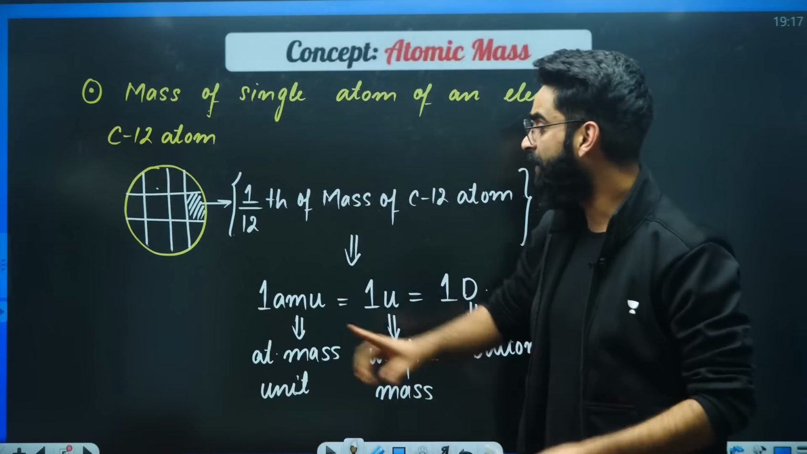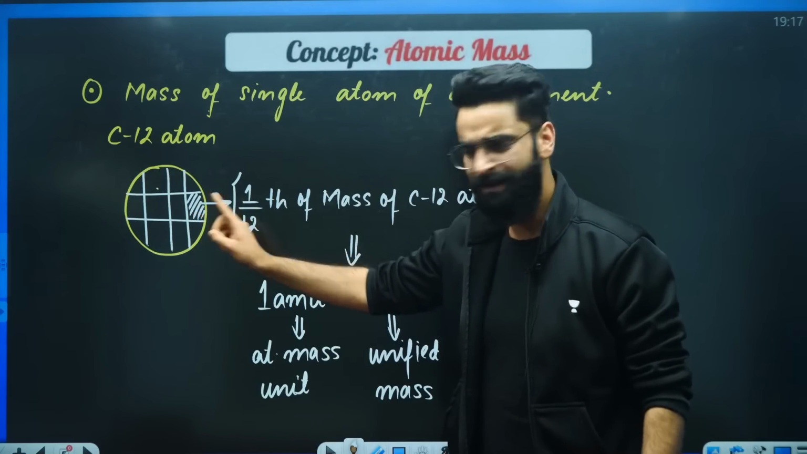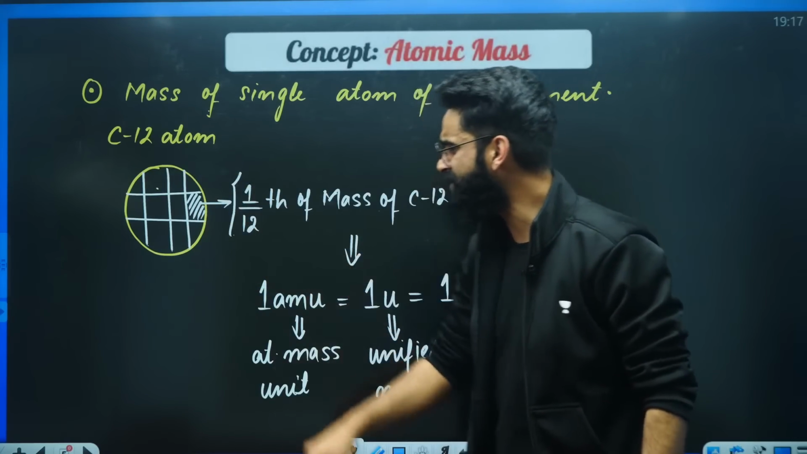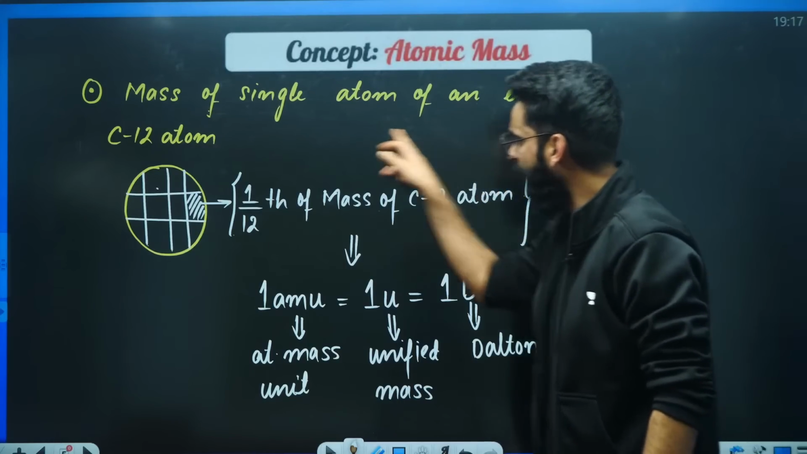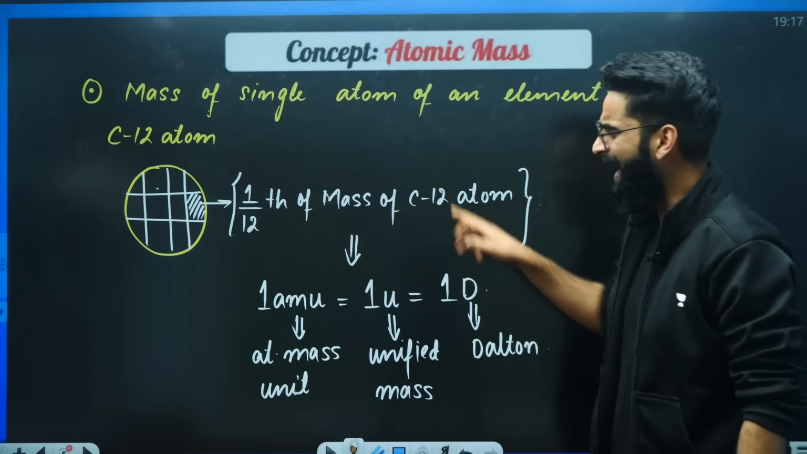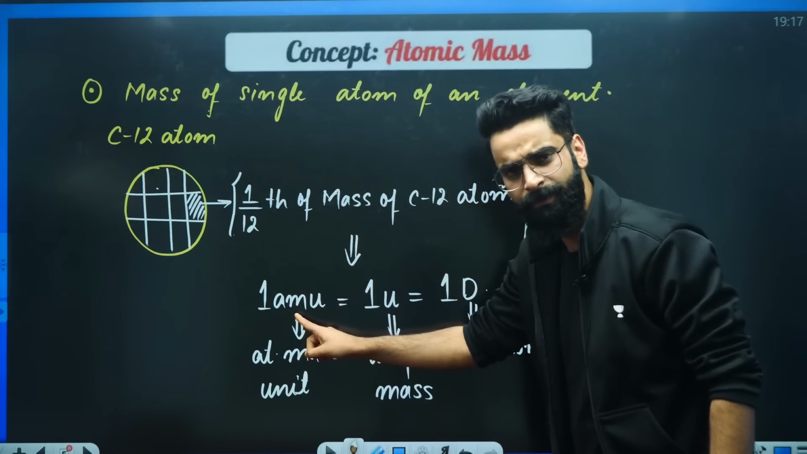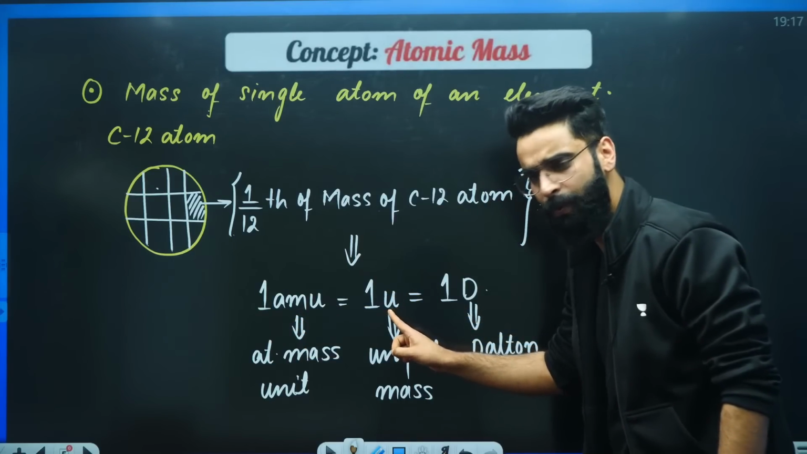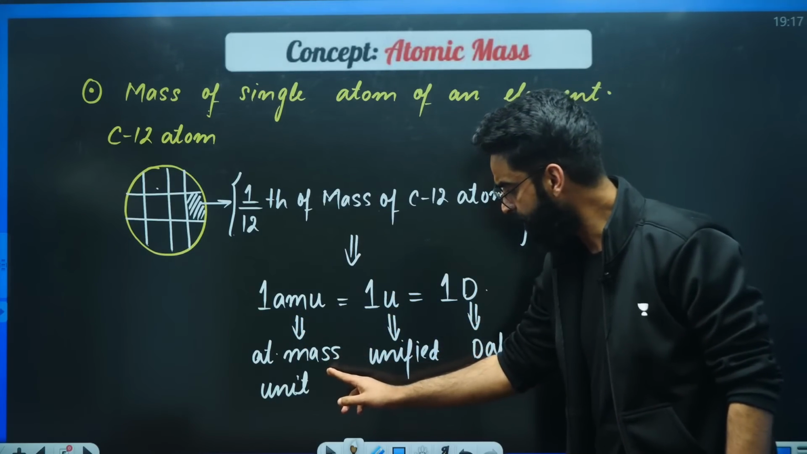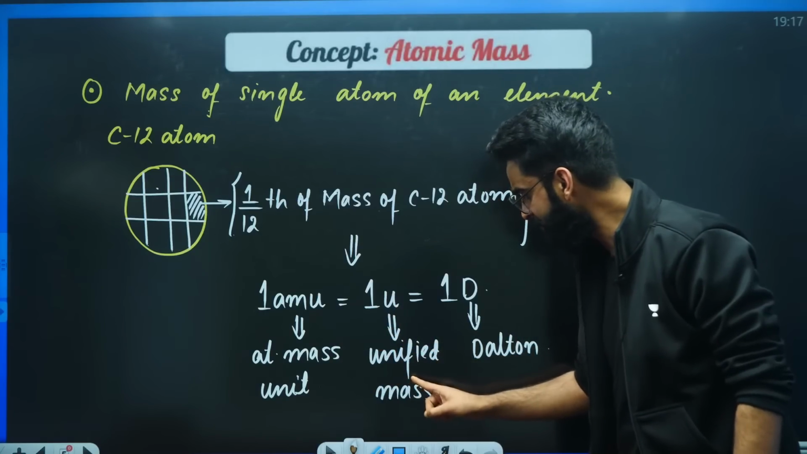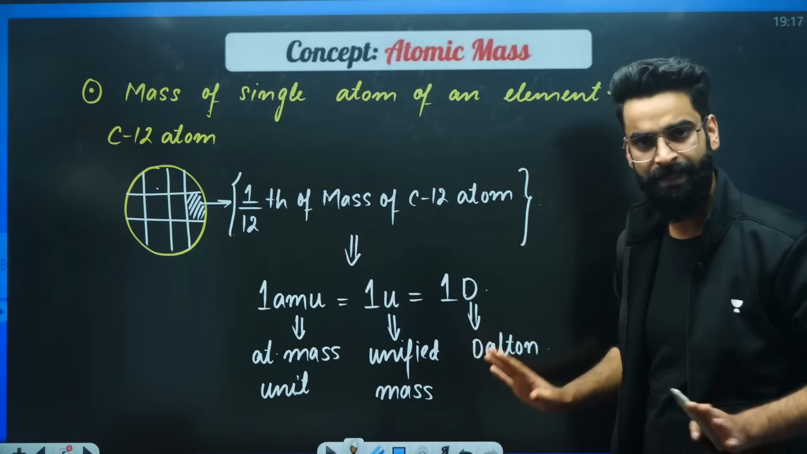Again, I took a carbon 12 atom. I divided it into 12 equal parts. Now this shaded part, its mass is going to be 1/12 of the mass of the carbon 12 atom. This 1/12 of the mass of carbon 12 atom, either you can call it 1 AMU, or 1 U, or 1 D. AMU stands for atomic mass unit, U stands for unified mass, and D stands for Dalton.